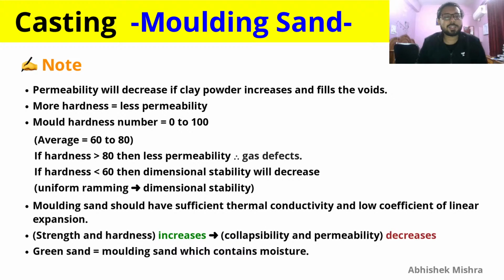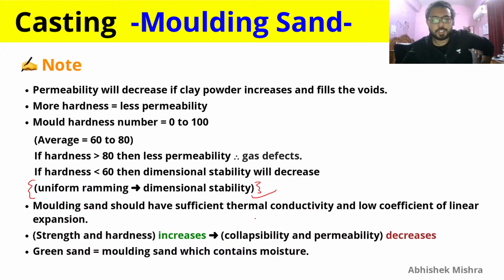If hardness is less than 60, then there will be less dimensional stability, and you will not want that, because you want your molding cavity to be dimensionally stable, and dimensional stability can be achieved by uniform ramming. So just remember, whenever you see uniform ramming, remember the term dimensional stability. That is the term that can get asked in your GATE examination, and you have to remember that.